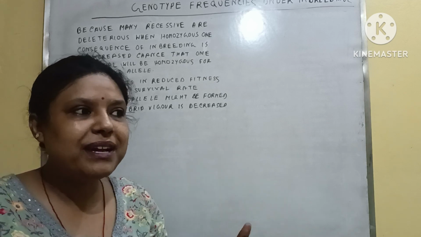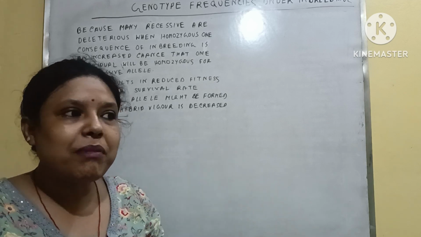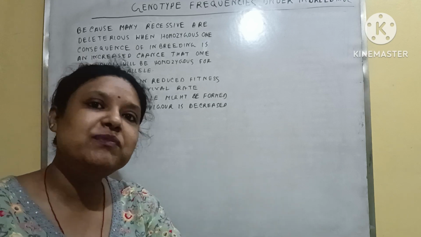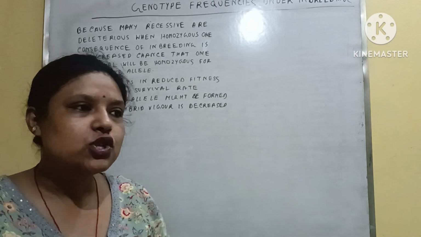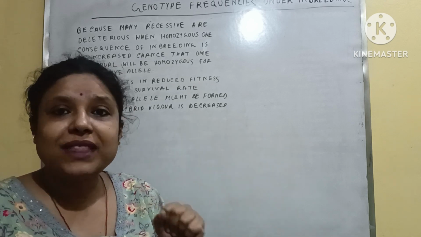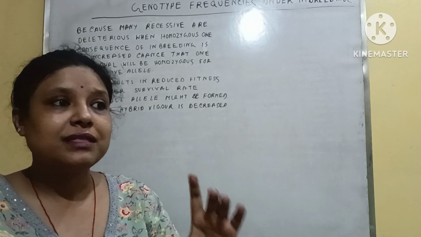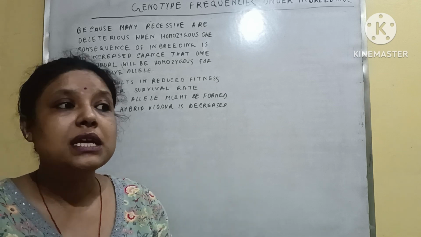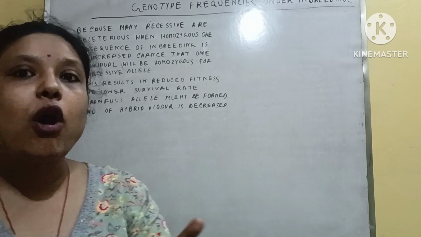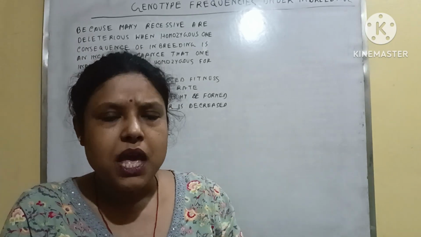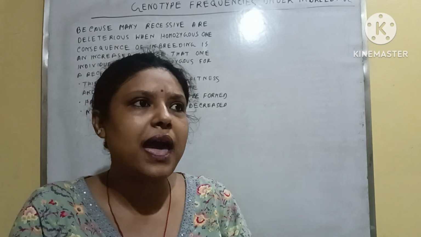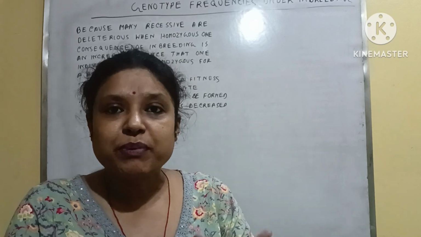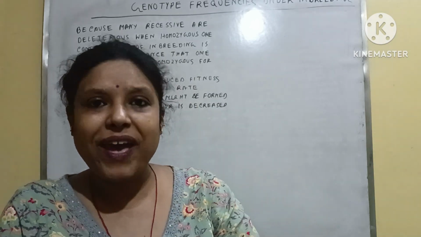In the inbreeding process, recessive alleles have the chance to form individuals. So the number of individuals containing recessive alleles will be generated. Some recessive alleles are harmful, but due to the presence of the dominant allele or the heterozygotes, they were suppressed.